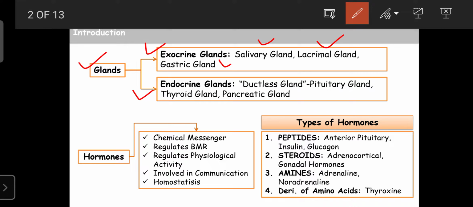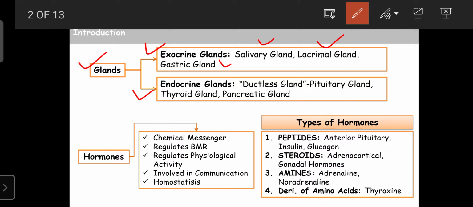All these glands are known as exocrine glands, because they secrete their secretions with the help of pores. On the gland, certain channels and pores are there, through which they secrete the hormones. That's why they are termed exocrine glands.